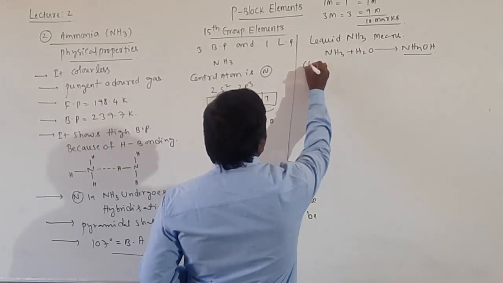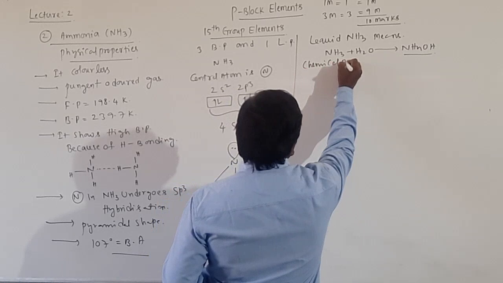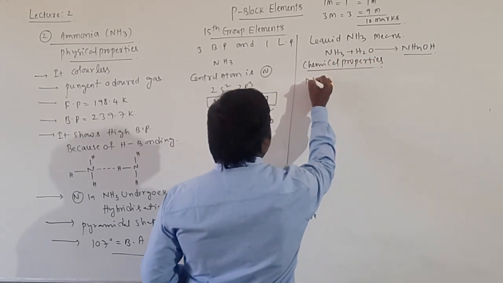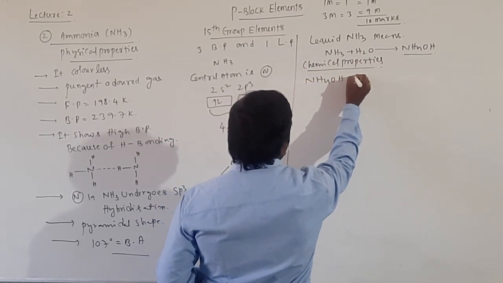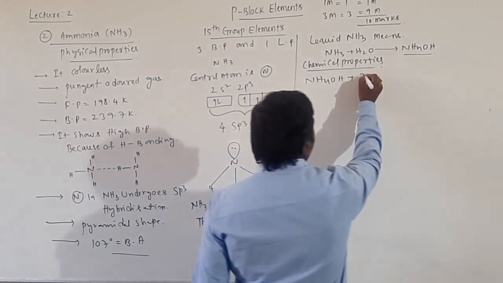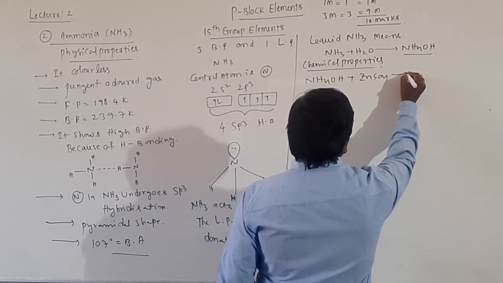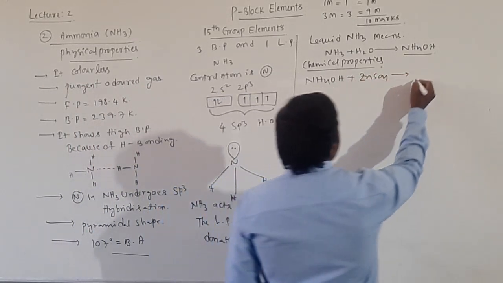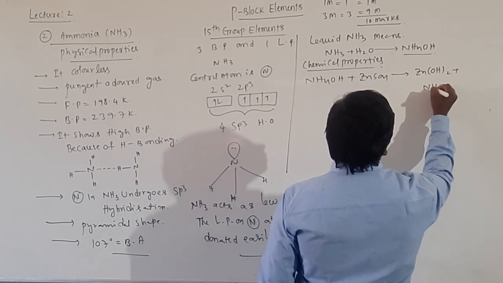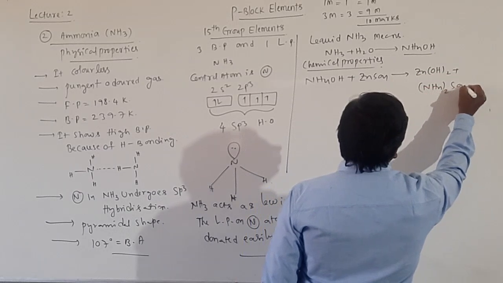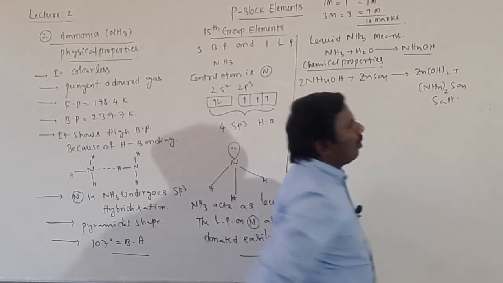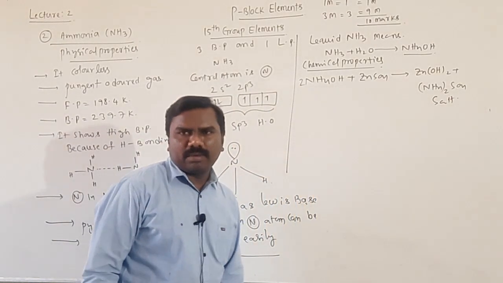So chemical properties I am writing. Chemical properties of ammonia. It can react, NH4OH reacts with ZnSO4, zinc sulfate, then gives rise to Zn(OH)2 plus (NH4)2SO4, 2 moles it is. It is a salt, students. Ammonium sulfate salt will be formed.